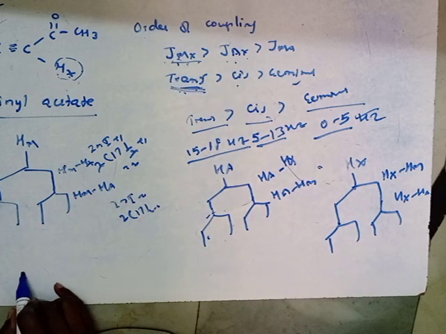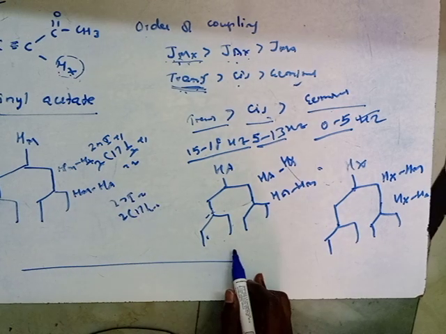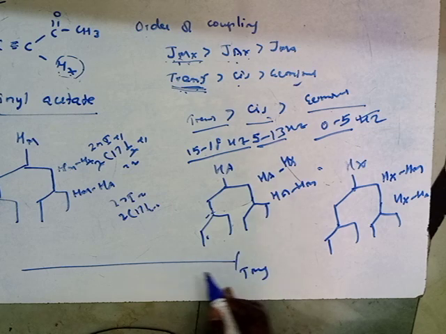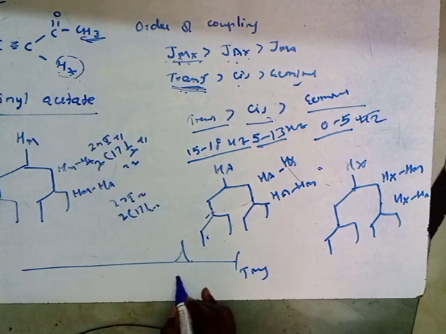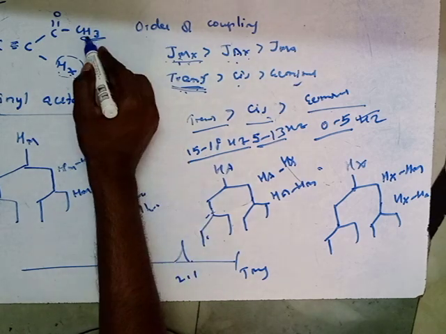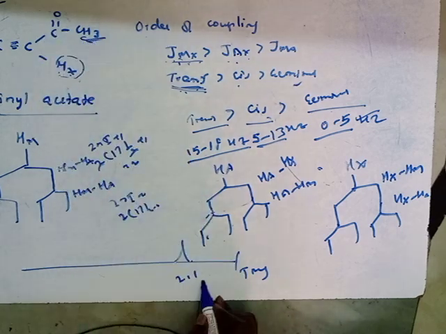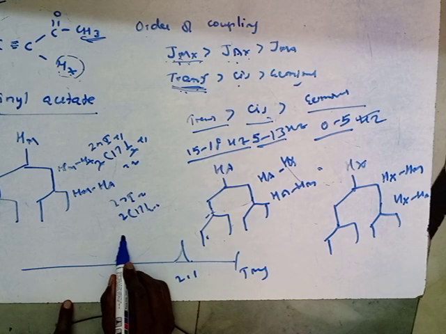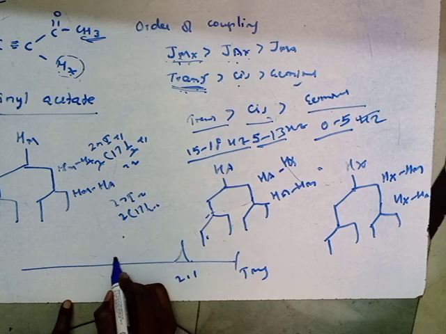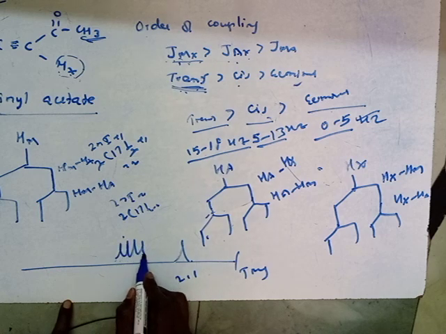See the overall spectra for this molecule. Here is the TMS, and the signal for this one. Its neighboring protons are 0, that's why it should be a singlet. And next, here the HX proton, all are the same, so you have to follow this one.